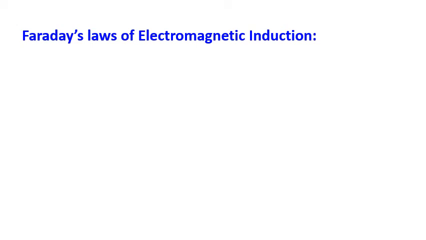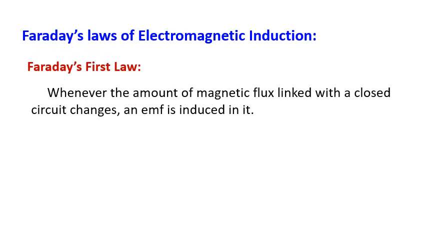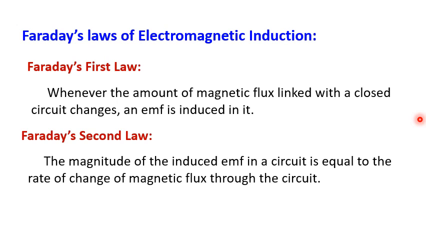Next, Faraday's laws of electromagnetic induction. So from all these, he is giving two laws. The first one, Faraday's first law: whenever the amount of magnetic flux linked with a closed circuit changes, an EMF is induced in it. So according to that wording, if magnetic flux linked with the coil changes, there is an EMF. So that magnitude of EMF that is there in the second law, that is the magnitude of induced EMF in the circuit is equal to the negative rate of change of magnetic flux through the coil.